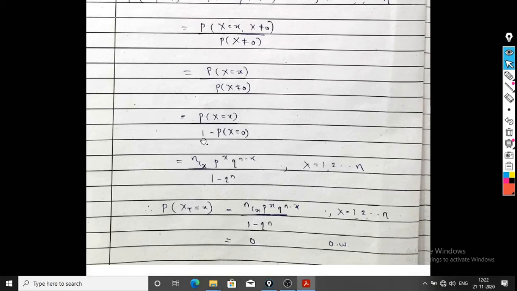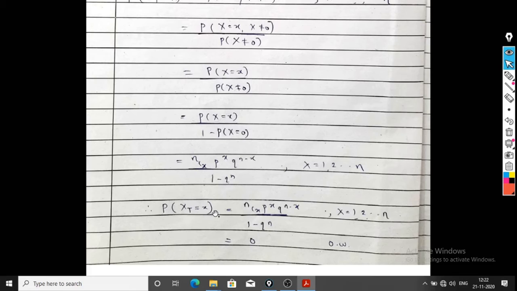It can be written as 1 minus probability of X equal to 0. And we know that X follows what? Binomial distribution. So it is simply nCx p raised to x q raised to n minus x divided by 1 minus probability of X equal to 0. So 1 minus what is probability of X equal to 0, which is nC0 p raised to 0 q raised to n minus 0. So it is simply q raised to n.